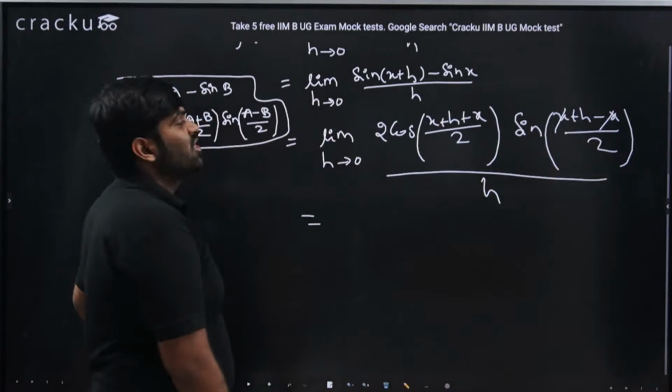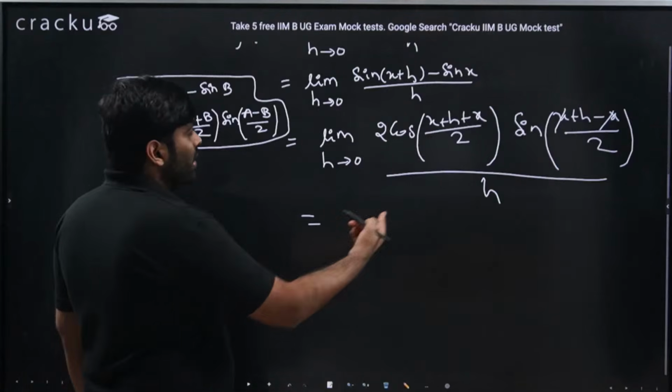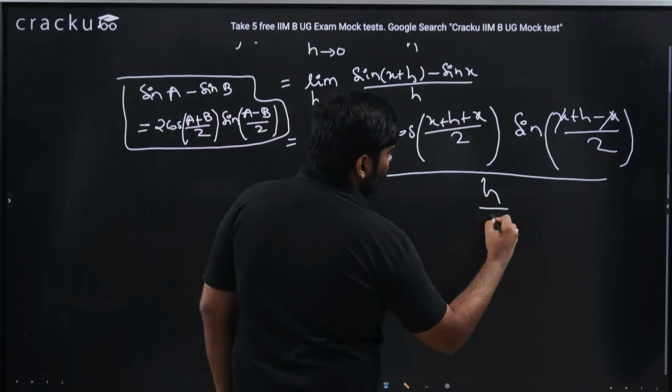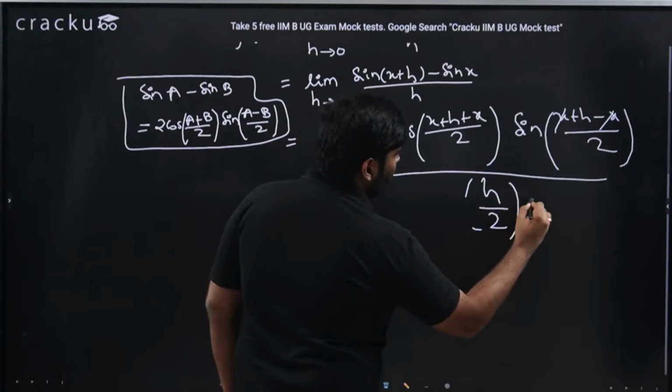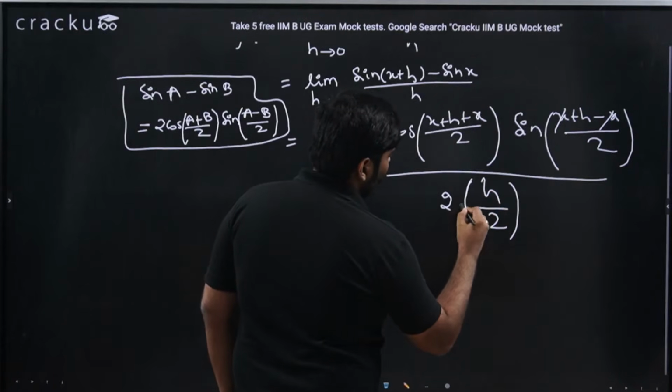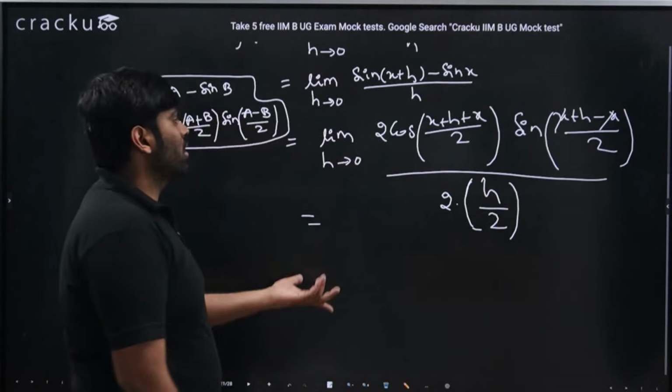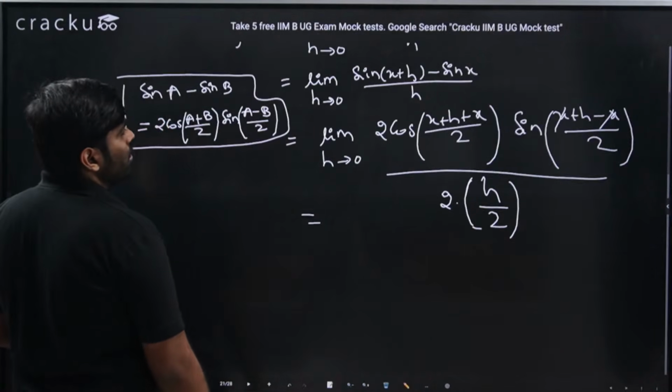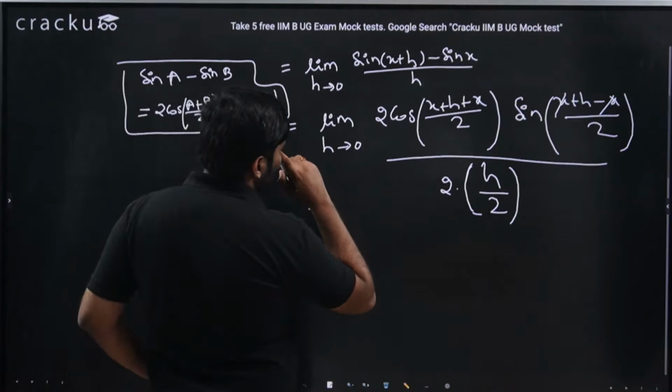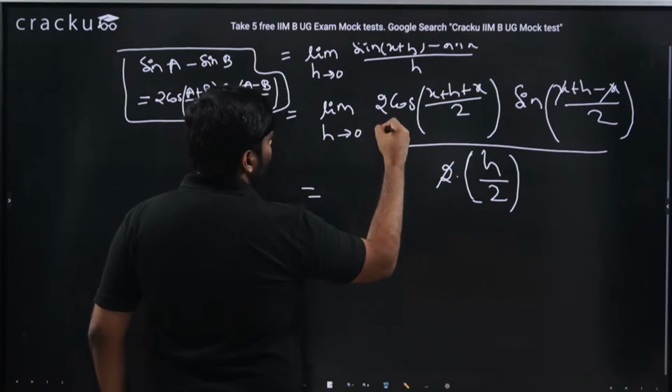I'll get sin h by 2 in the numerator and there is h in the denominator. So this h I would write as h by 2 into 2, because h can be written as 2 into h by 2. That should not make any issue. When I write it this way, this 2 and 2 I would cancel off.